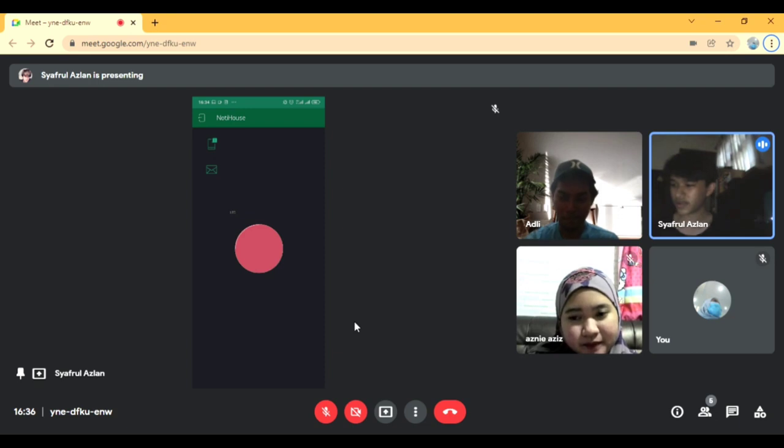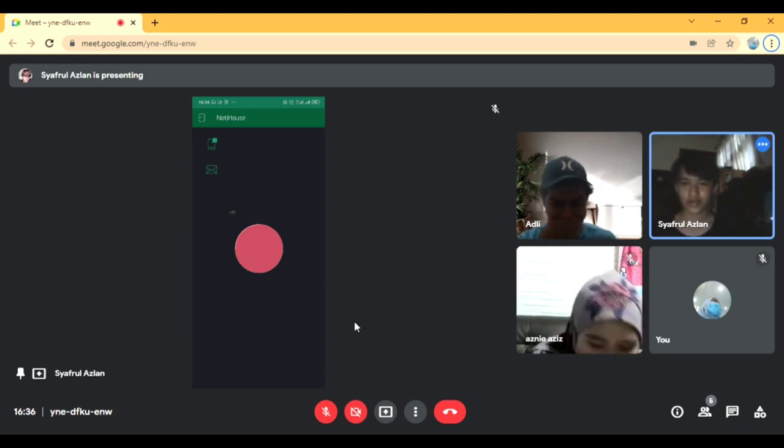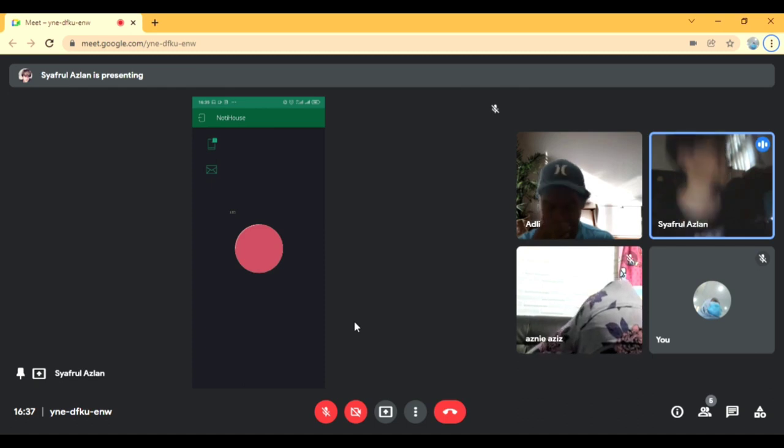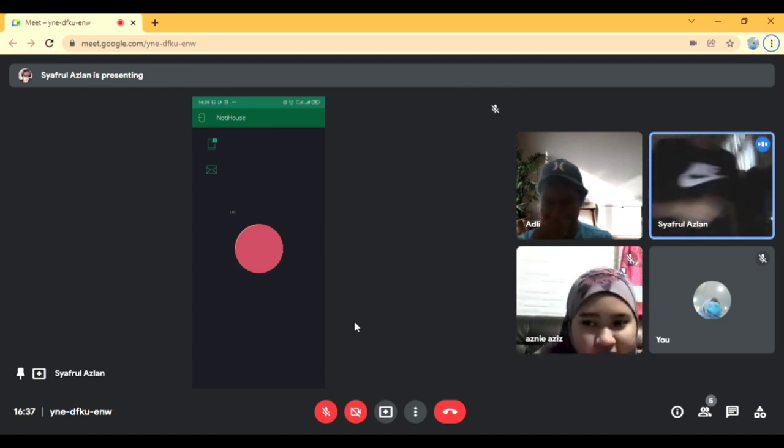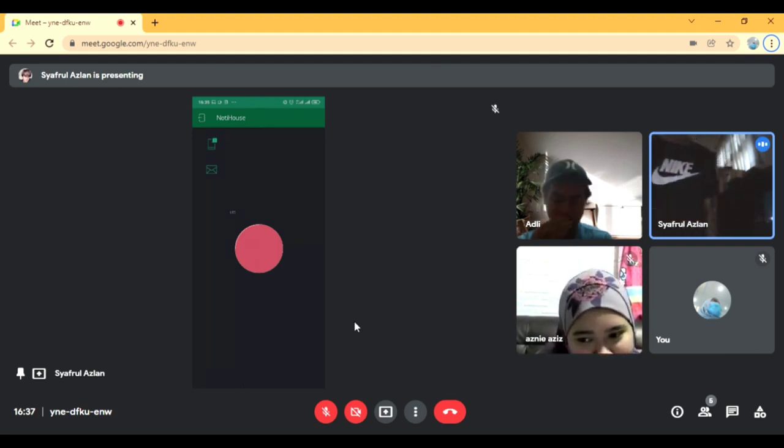From here, we can receive the notifications and emails whenever there is an intrusion in our house. Let me show you how it works. I will turn on the device. After the device turns on, it will detect a movement and the buzzer will sound.